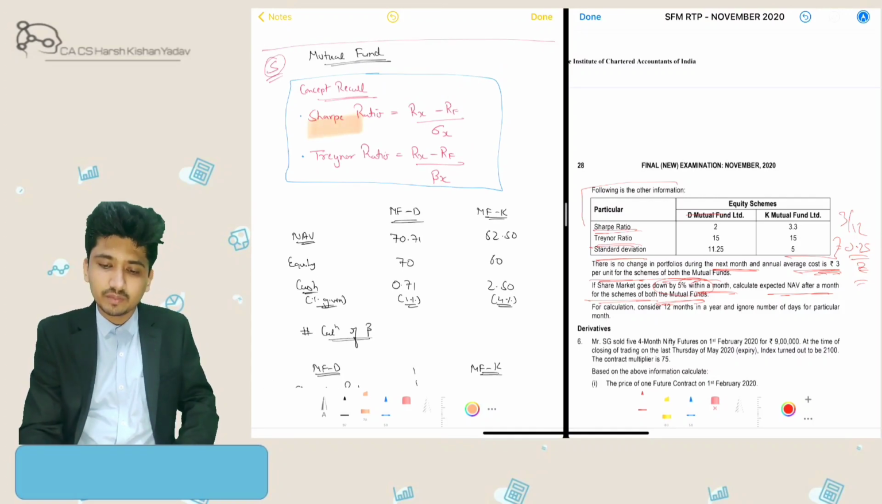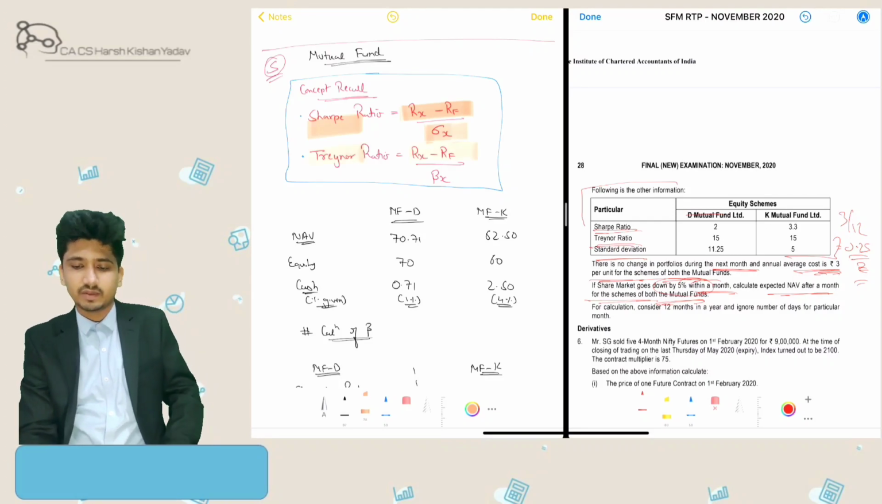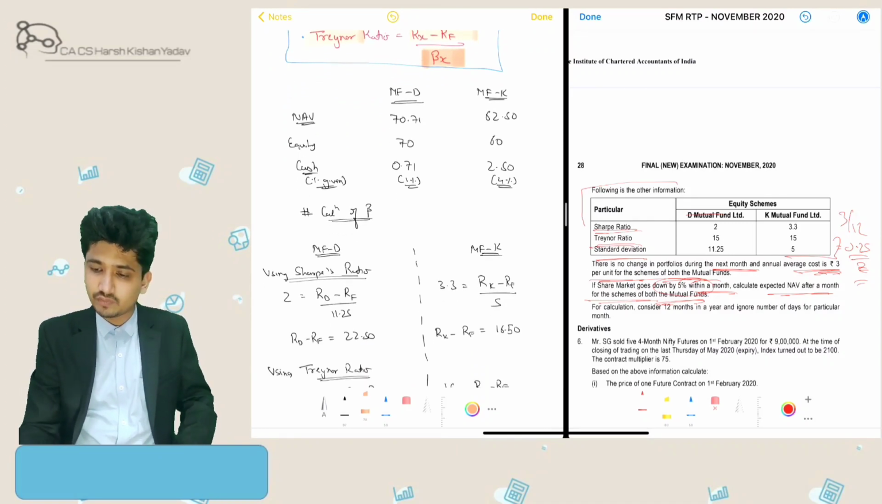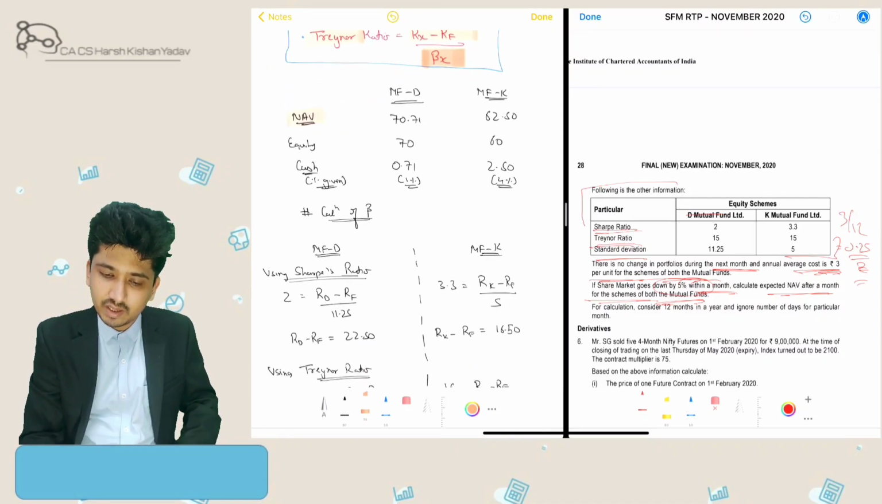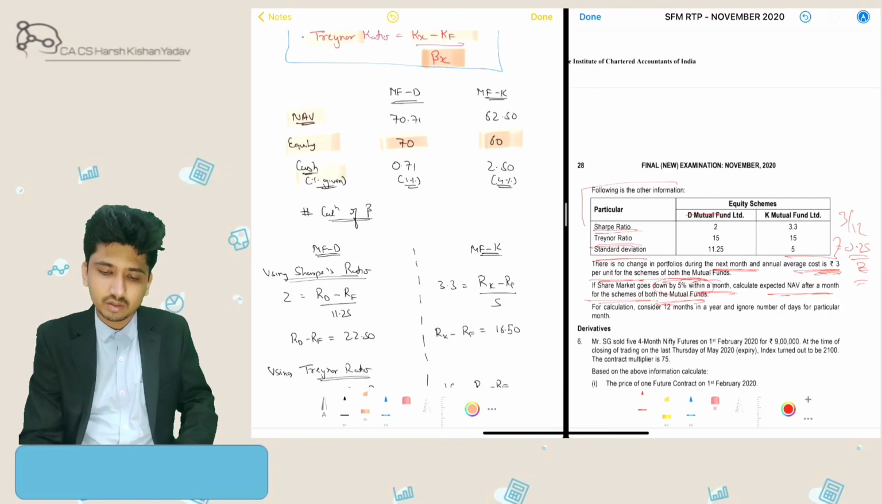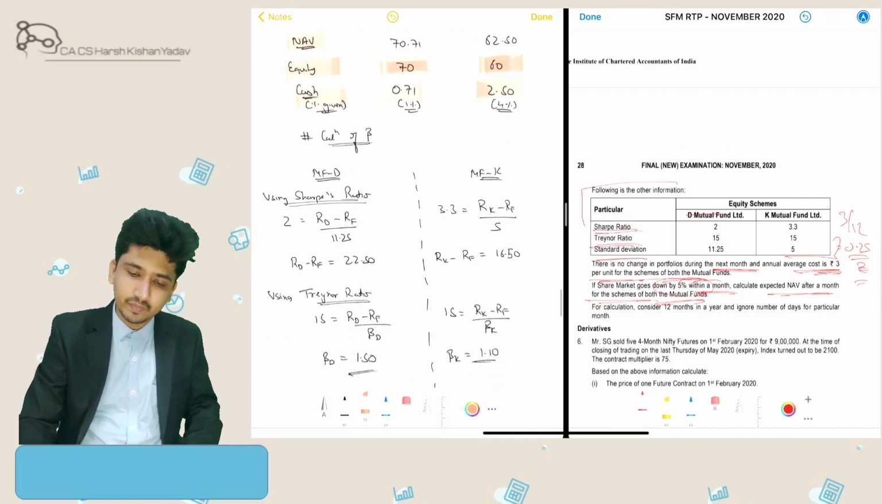The Sharpe ratio was the premium my security is giving over standard deviation, and Treynor's ratio was the premium my security is giving over beta. So we'll first note down the facts of the question. NAV is given, equity portion is given, that is 99% of this and 96% of this, so the remaining was cash percentage.